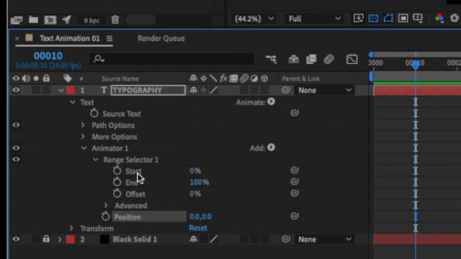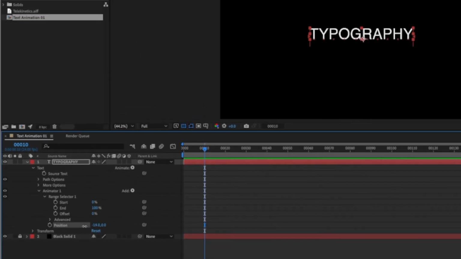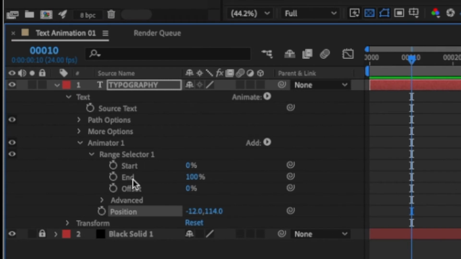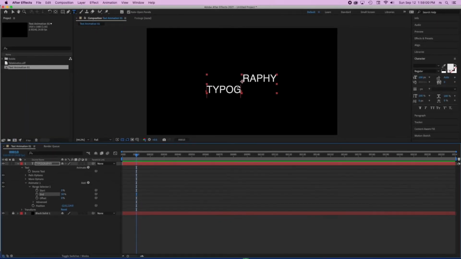Right now you can see that the range goes from 0, start, to 100%, and that means the entire text. Whatever I do here in the position parameter, the entire text is going to be moved. But if I select a different end, let's say I change the end selector to 50%, you will notice there is a line going through the center, and now I have two different elements. I broke my typography text in half, and that means I am animating only the 50% that I'm telling the range selector I want to move.